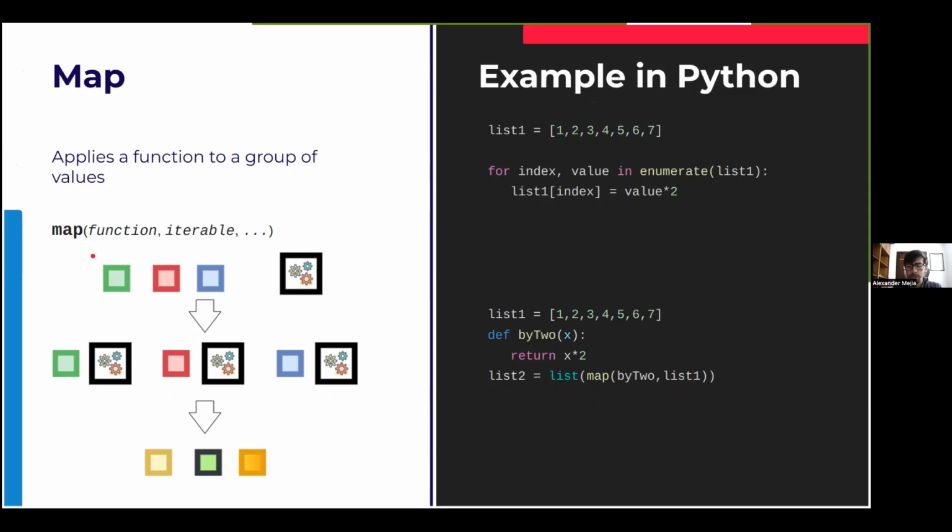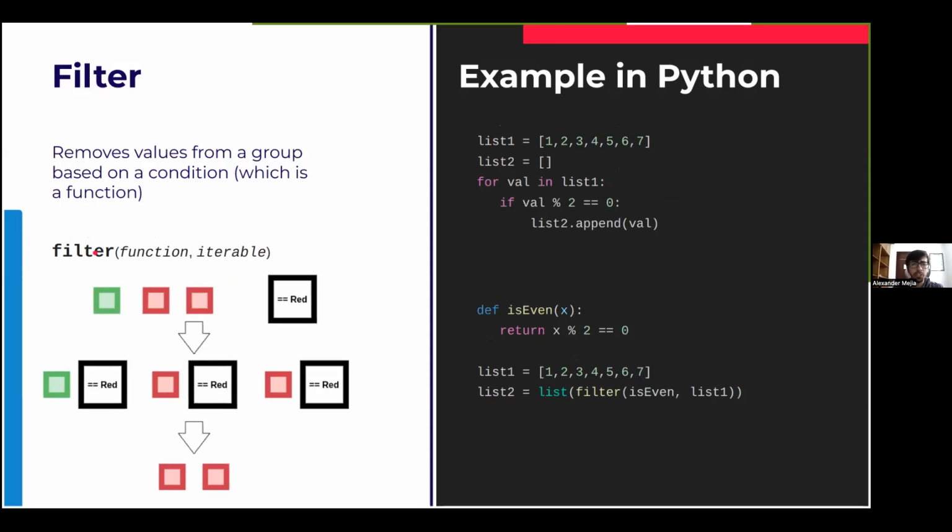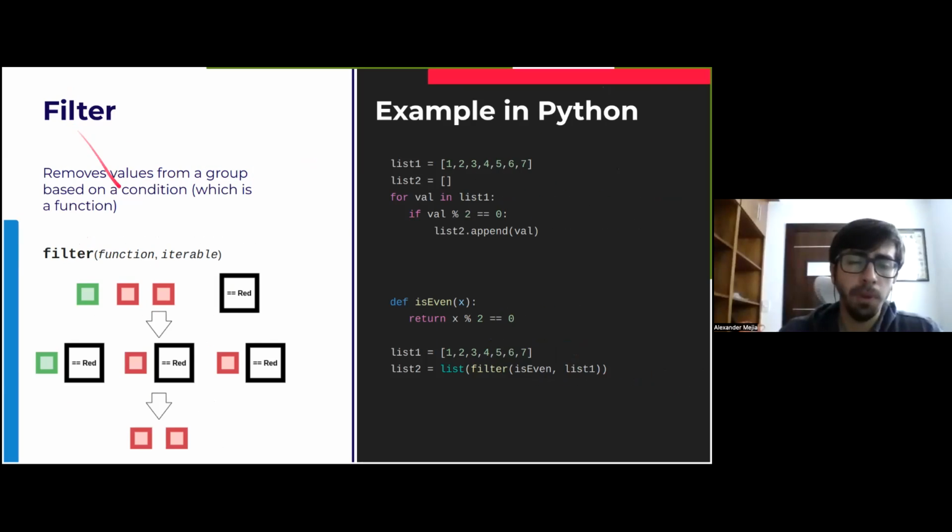Let's take a look at the next one, which is very similar to this, called filter. What filter does is remove values from a group or an iterable based on a specific condition. This condition will be inside a function. So let's take a look at the definition. The filter has a function and it receives an iterable.